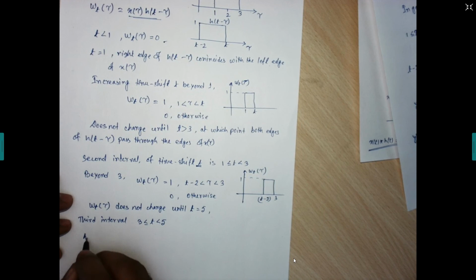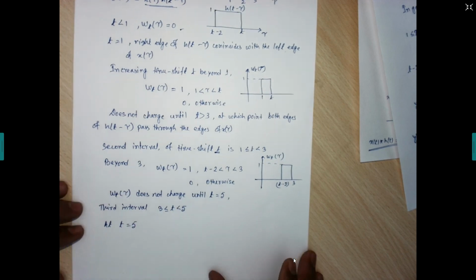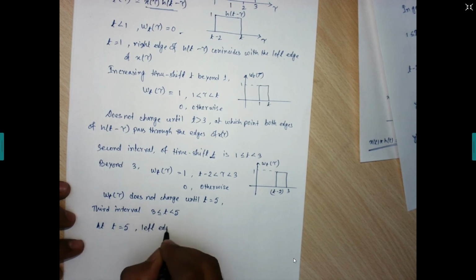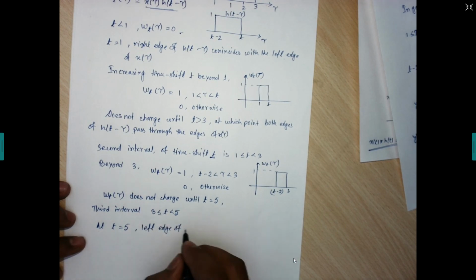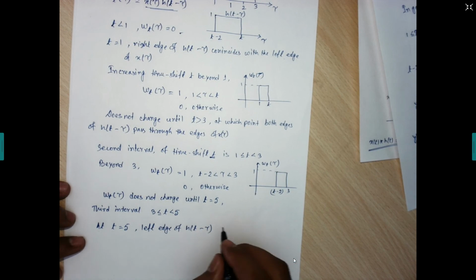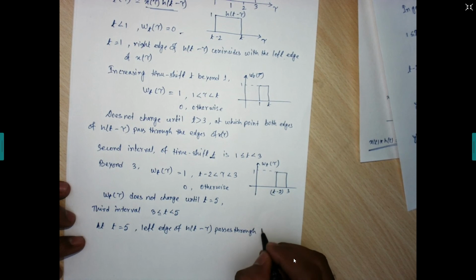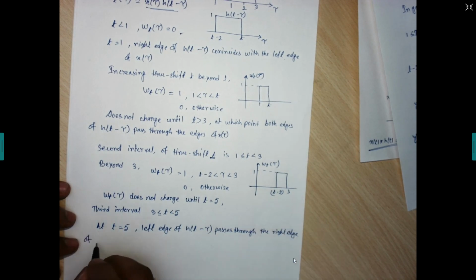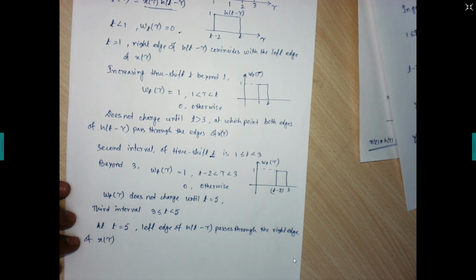Okay. Now at t equals 5, the left edge of h of t minus tau passes through the right edge of x of tau, and w t tau becomes 0.